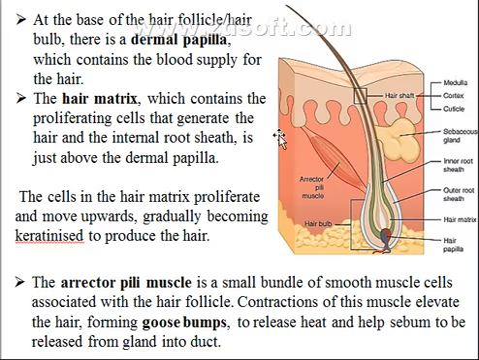Also, there is an arrector pili muscle, which is a small bundle of smooth muscle cells associated with the hair follicle. Contractions of this muscle elevate the hair, forming goosebumps to release heat and help sebum to be released from the gland into the duct.